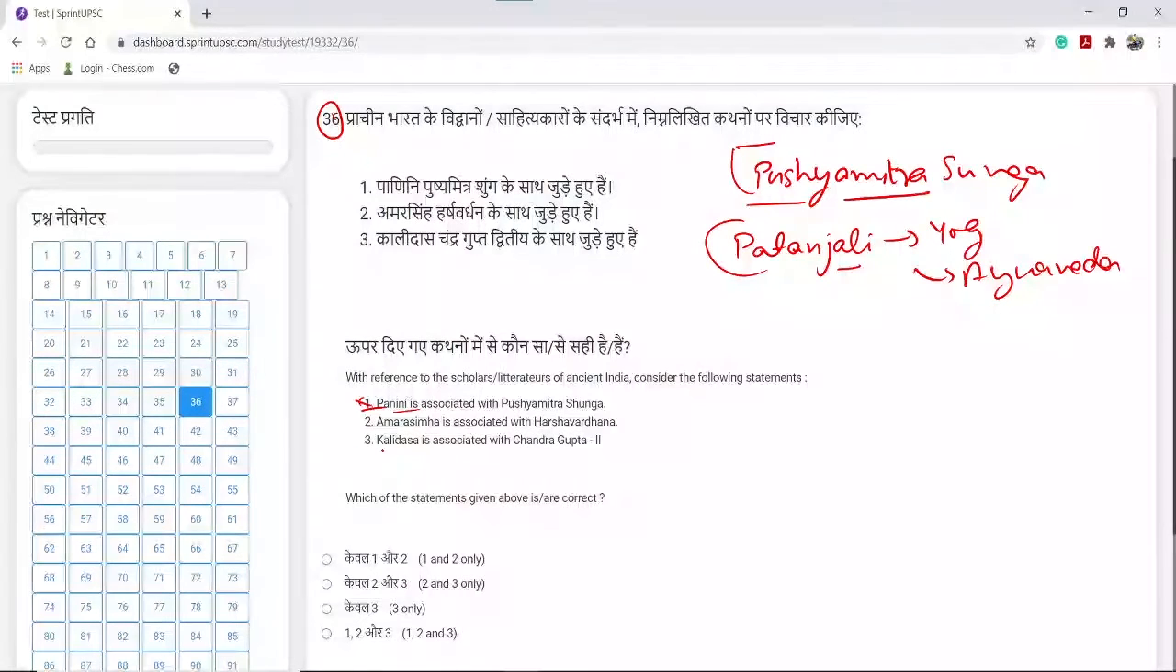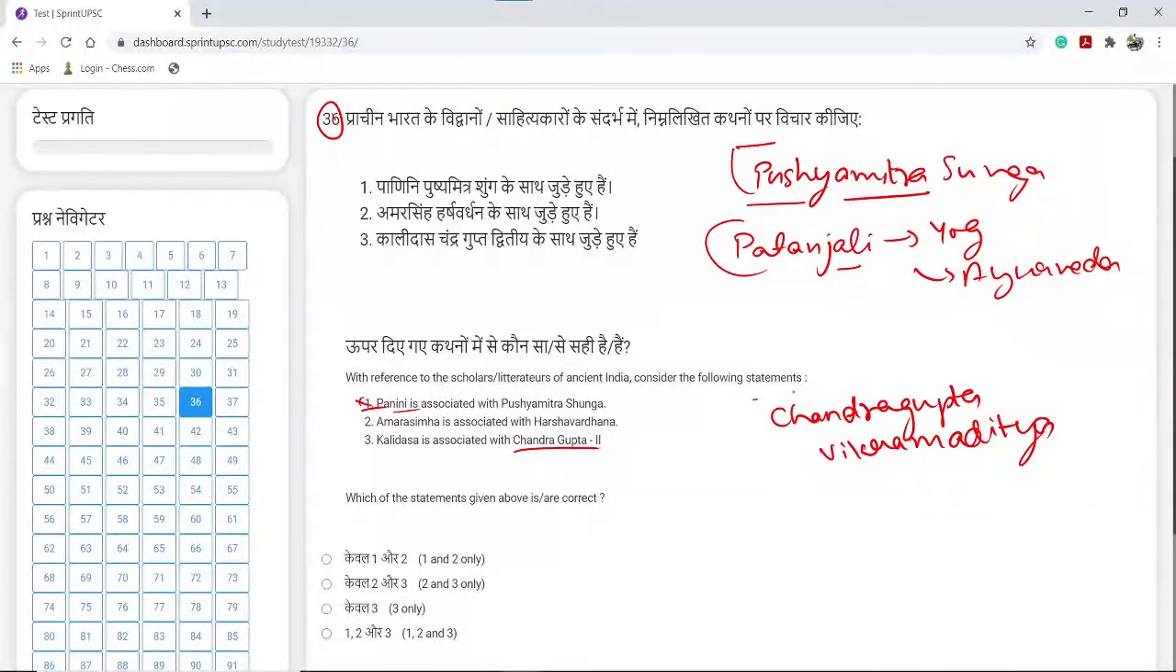See, what does statement 3 say? Kalidas is associated with Chandragupta II. So Chandragupta II, also the son of Samudragupta, took the title of Vikramaditya. So he is also known as Chandragupta Vikramaditya. And he is famous for having 9 gems, the Navaratna, which in Hindi we can also call 9 gems. Among those 9 gems, Kalidas was one of them. So statement 3 is correct.